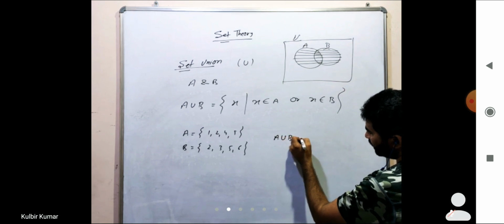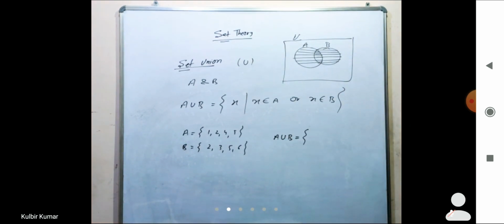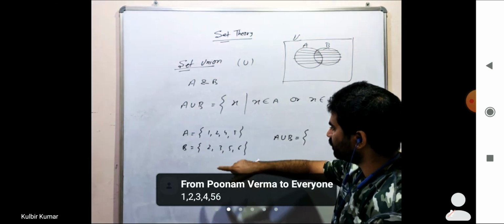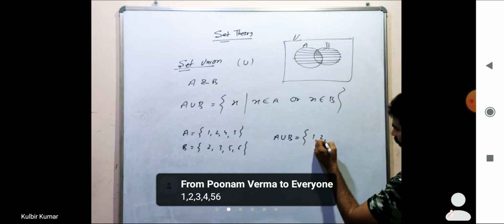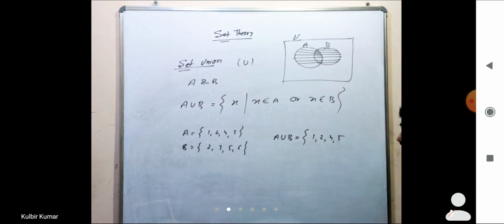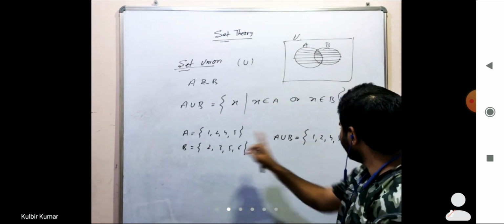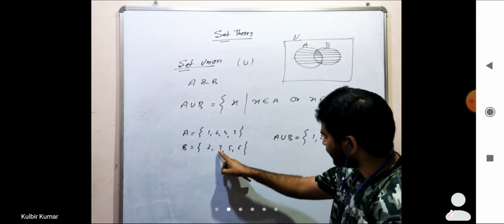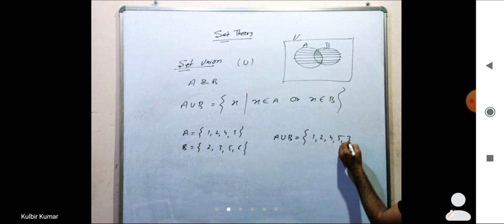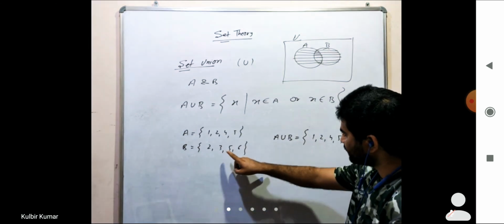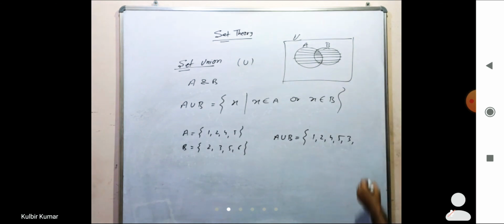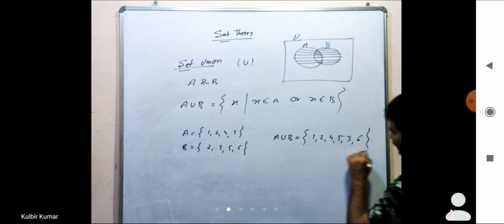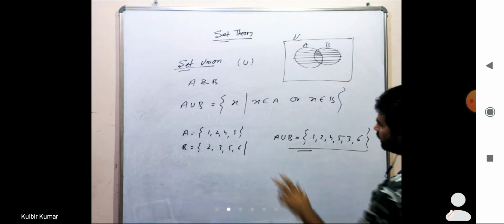So A union B is equal to 1, 2, 4, 5, and 2 we have already taken, so we will not repeat, and then 3, after that it is 5, 5 already taken, so we will not take this one, and 6. So this is the union of A and B.